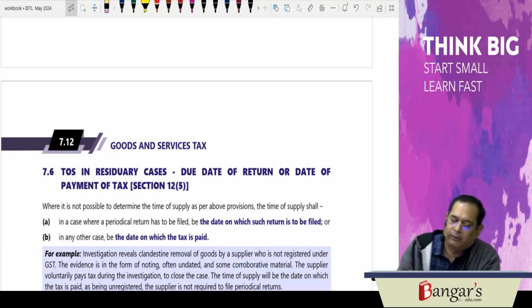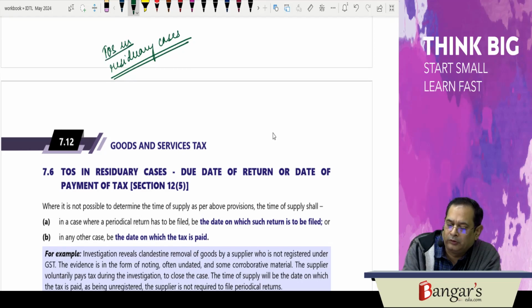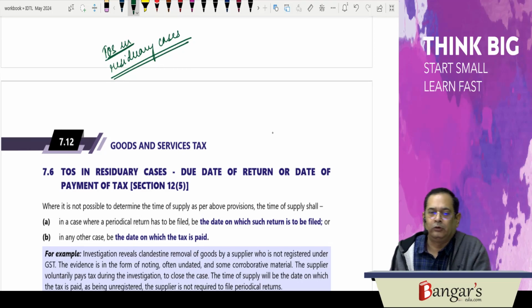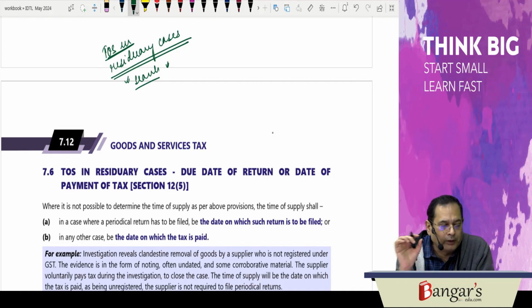Then we will determine time of supply in residuary cases. What are the residuary cases? Say, if any search is conducted and something is found out that you were engaged in supplying, and you were not recording the same.